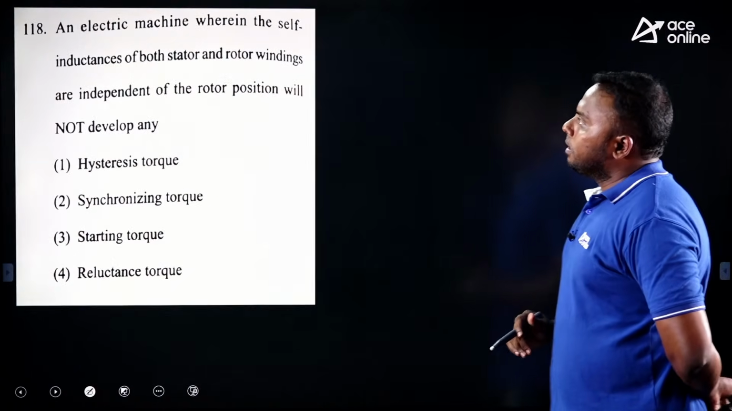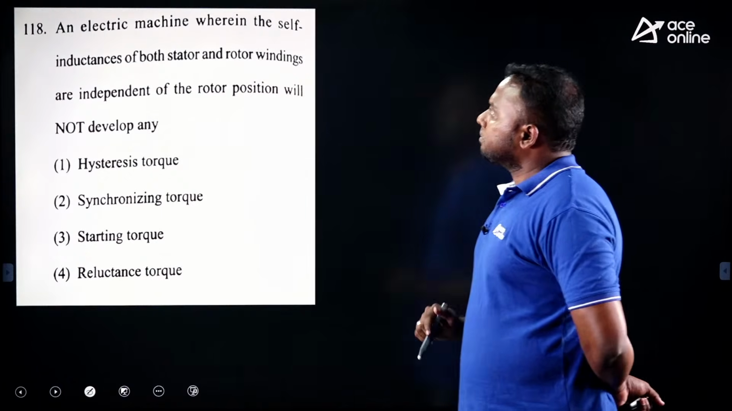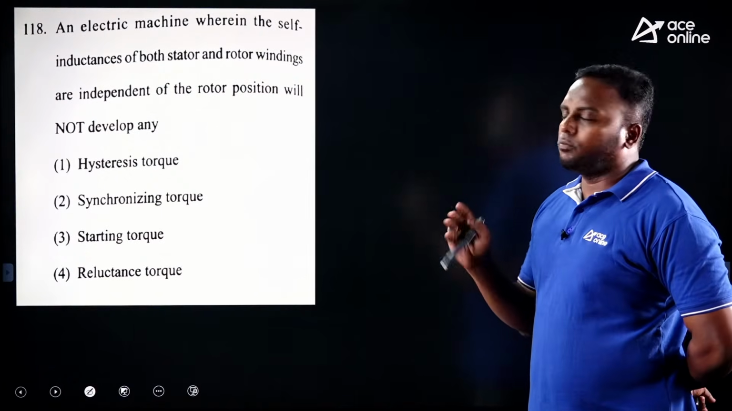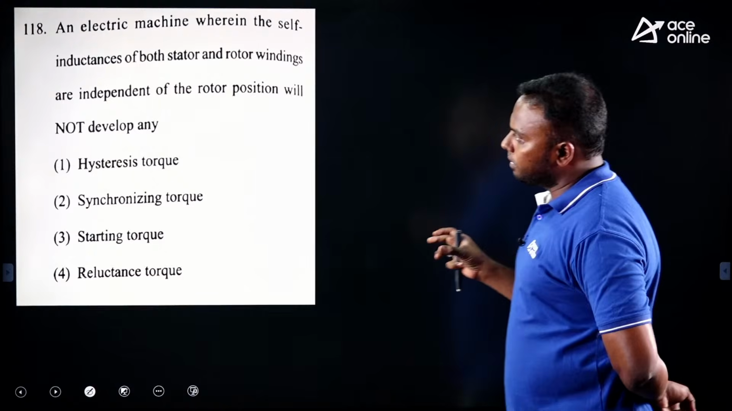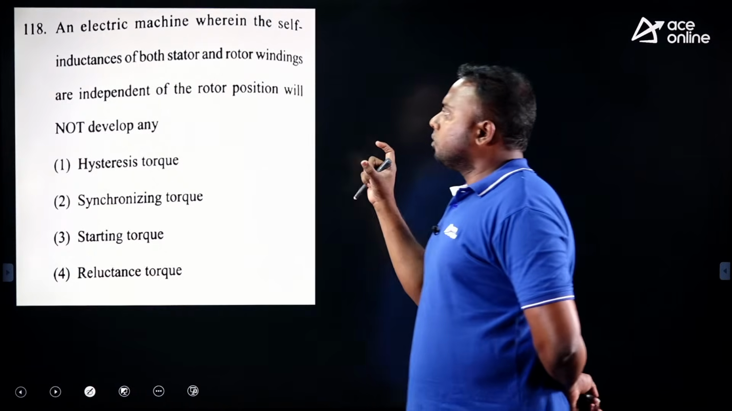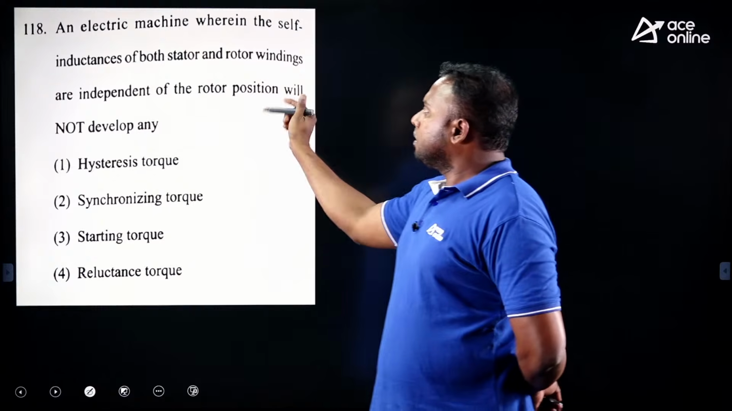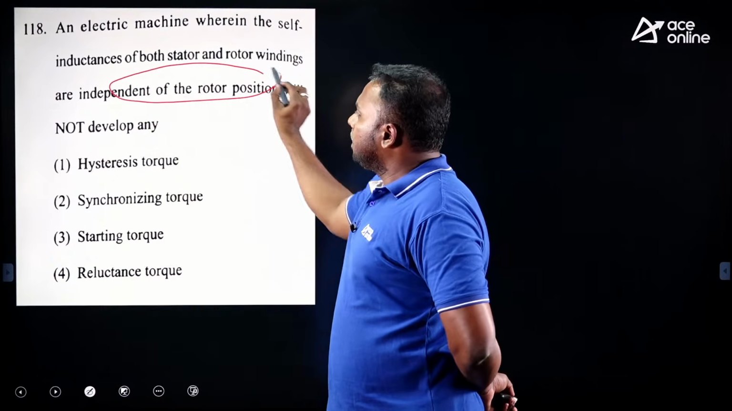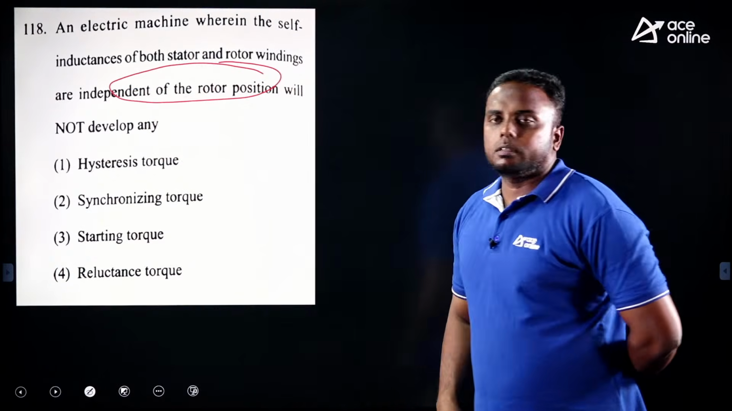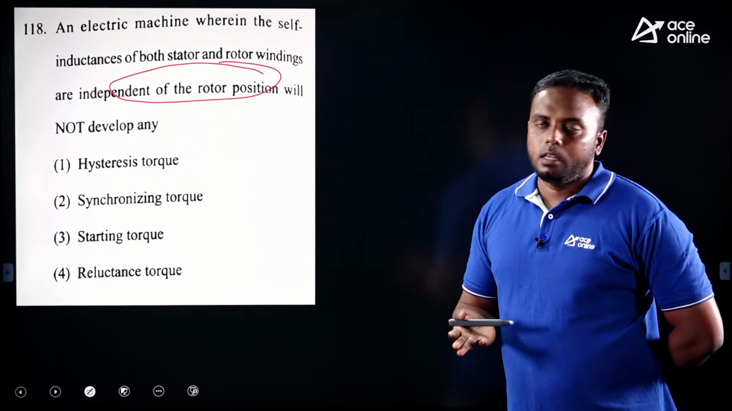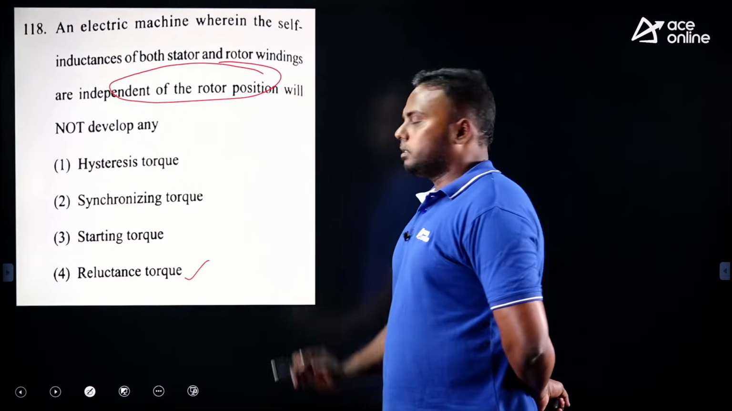Next, an electric machine wherein self-inductance of both stator and rotor windings are independent of rotor position. Independent of rotor position is given. See this, it will not develop any torque. Which torque will not be developed? The answer is reluctance torque for this.